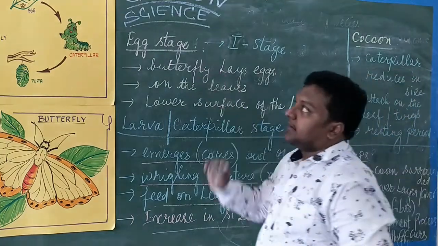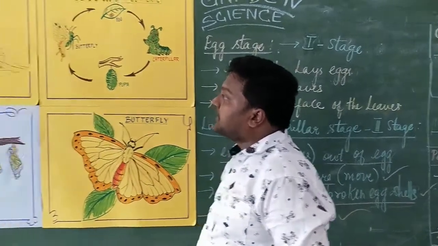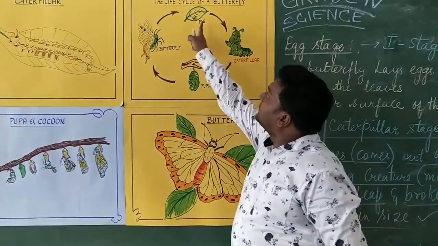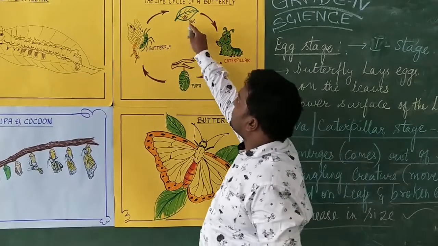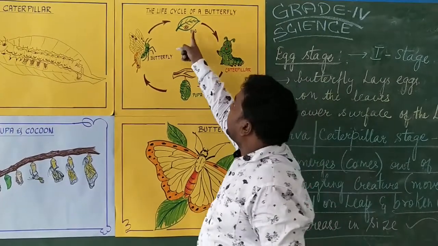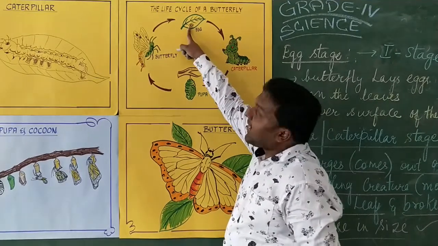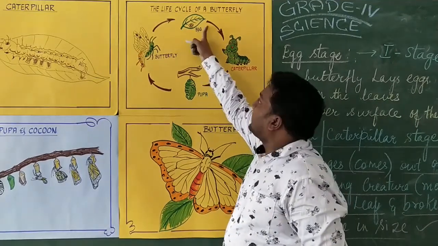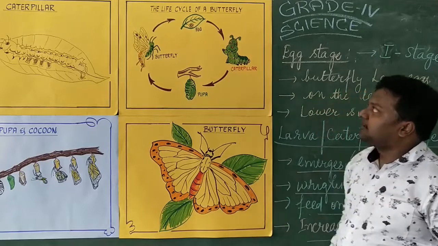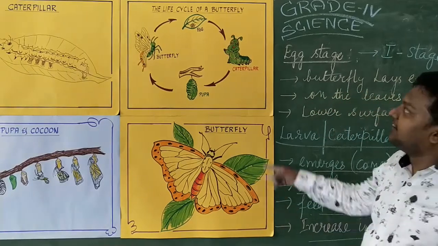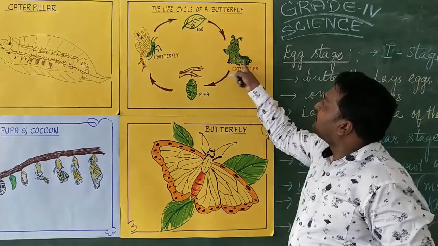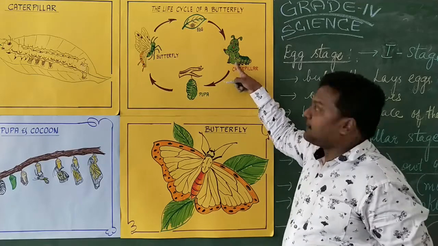Now we will see the life cycle of a butterfly, which has been given in your textbook. The butterfly laid eggs. So this is stage 1. It laid eggs on the surface of the leaves. The egg hatches out, develops, and gives rise to the formation of a caterpillar. Beautiful caterpillar, isn't it? With a nice head and with the body, and the septum.